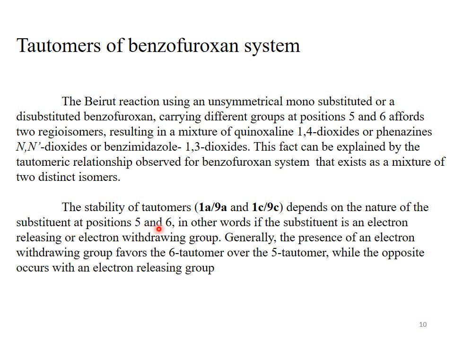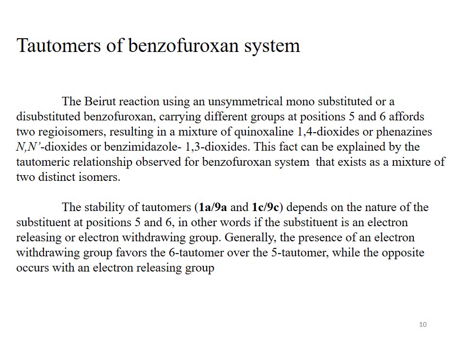The reactant, the benzofuroxan system, exists in two tautomeric forms. The stability of these tautomers, 1A or 9A and similarly 1C or 9C, depends on the nature of the substituent at position 5 and position 6 of the benzofuroxan system.